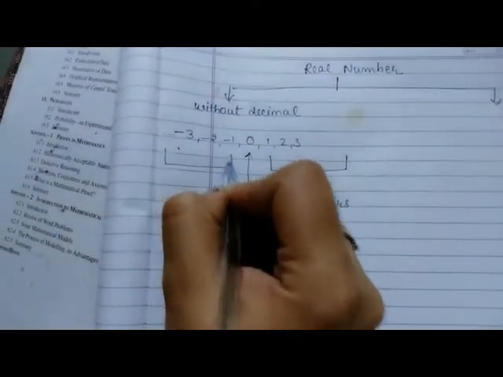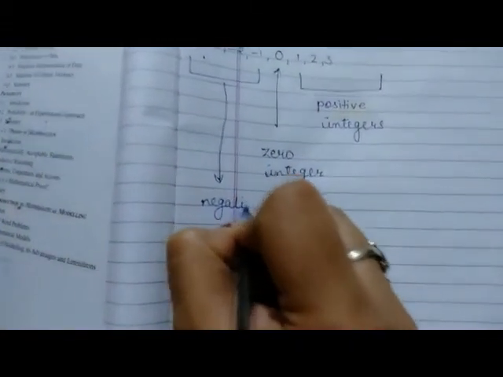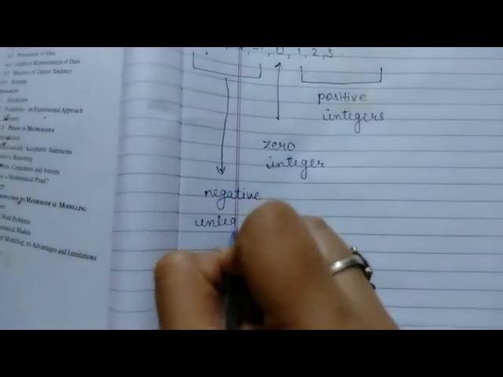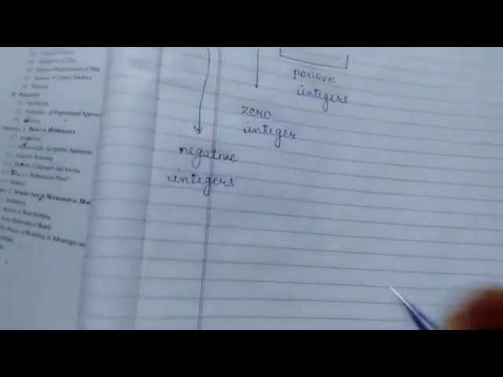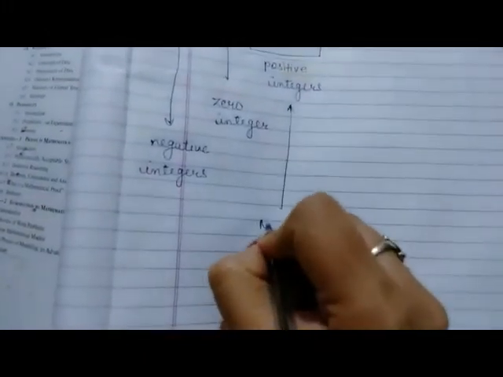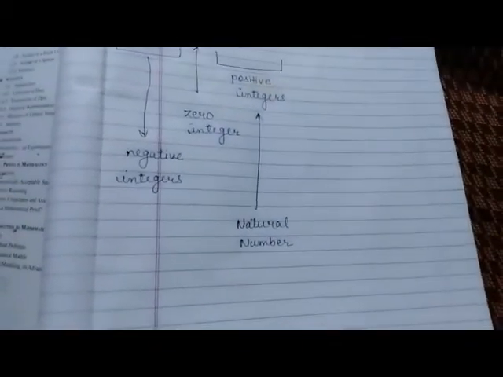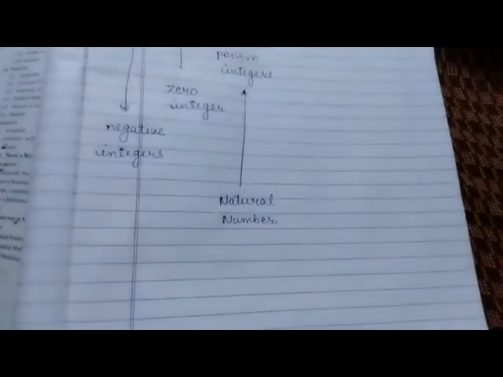And the negative numbers are defined as negative integers. Okay. The positive integers are also known as the natural numbers because they are the counting numbers. You can count it 1, 2, 3, 4, 5, 6, 7, 8 and so on. And the zero integer and natural numbers are combinedly known as the whole number.